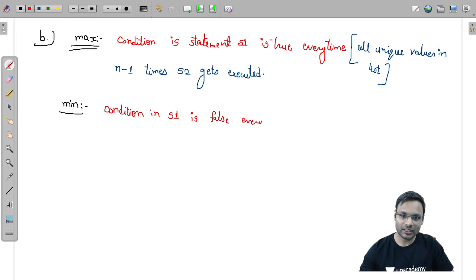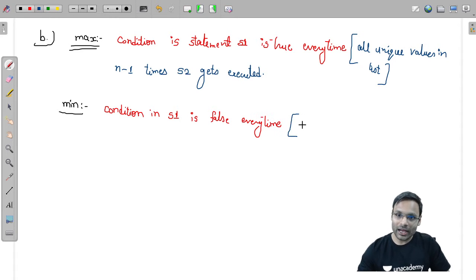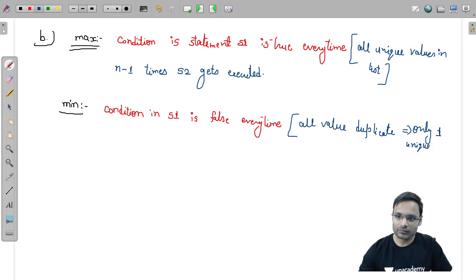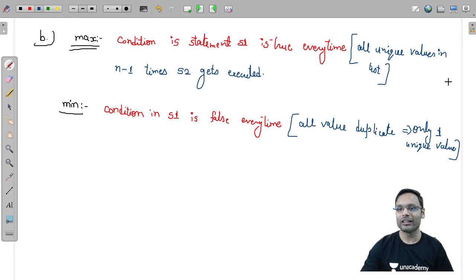If the condition in S1 is false every time, which means you have all values duplicate. Means only one unique value in the entire list, remaining all the values are duplicate.